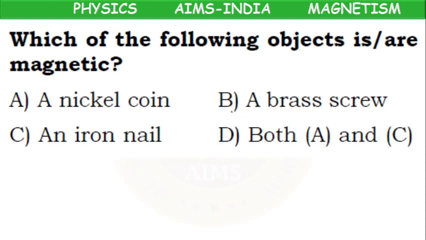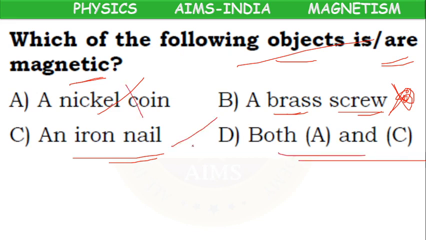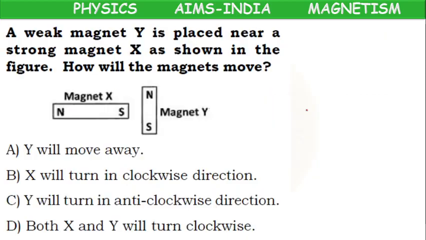Okay, children. Which of the following objects is magnetic? Nickel is magnetic. Brass screw is non-magnetic. Iron nail, magnetic. Both A and C they have given. So option A is wrong, option C is wrong. Both A and C is correct.